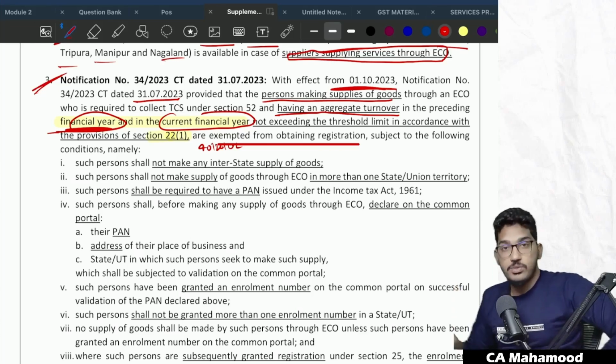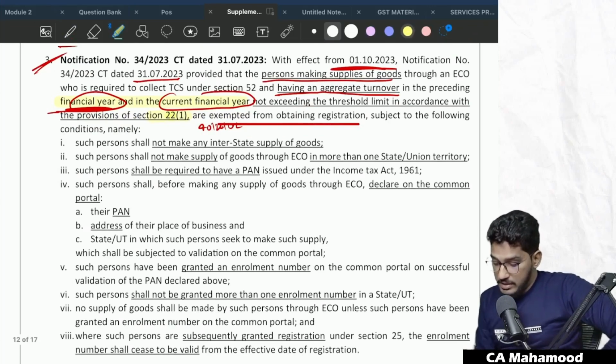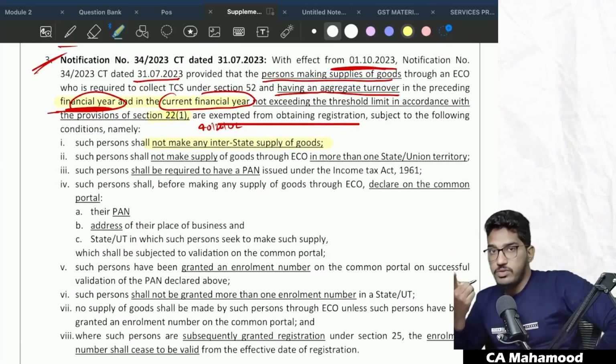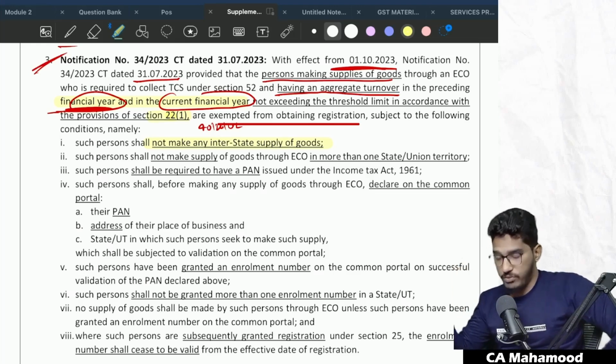Sir, what are the conditions which are required to be complied with? Number 1, such person shall not make any interstate supply of goods. See, if you make interstate supply of goods, you become liable for compulsory registration. So that's why you should not make any interstate supply of goods. Why? Because if you make any interstate supply of goods, you become liable for compulsory registration under section 24.